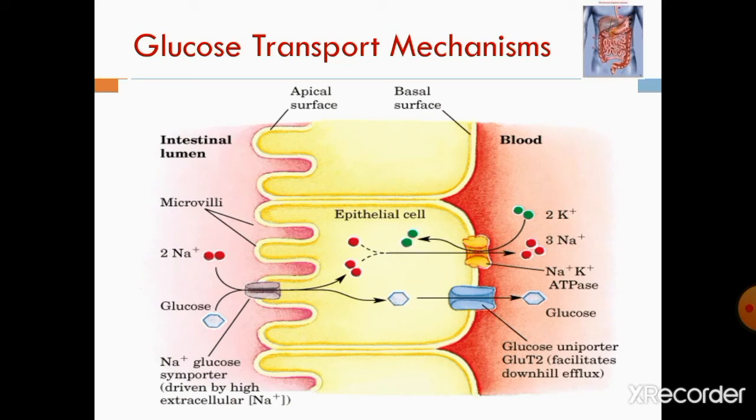So from the intestinal lumen, 2 sodium is getting in along with 1 molecule of glucose, and this glucose is absorbed into the blood after passing through the epithelial cells via GLUT2, the glucose uniporter. The sodium potassium pump pumps out sodium, and potassium gets into the epithelial cells. So this is how it is absorbed into the blood from the intestinal lumen.